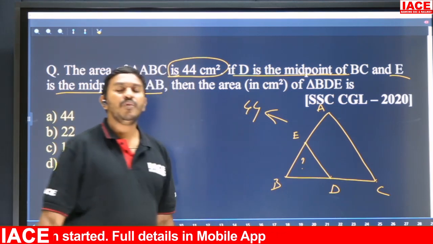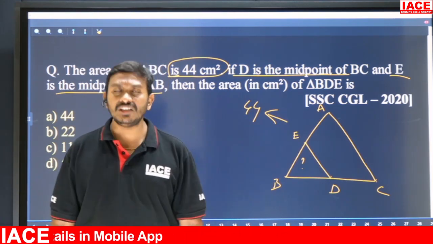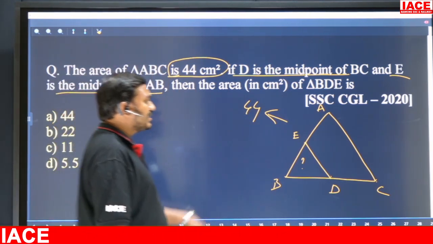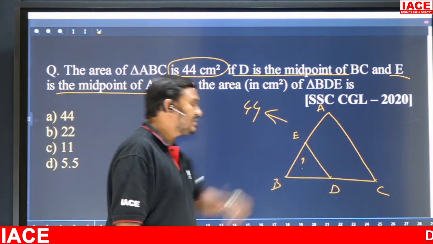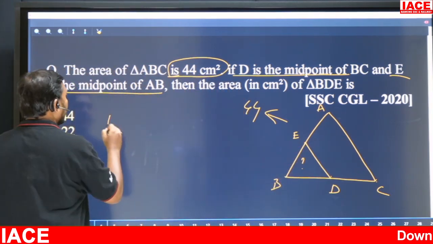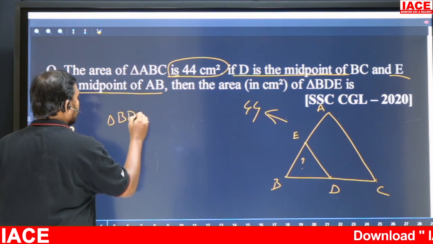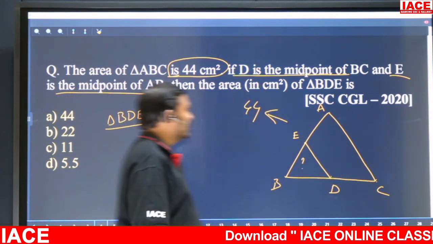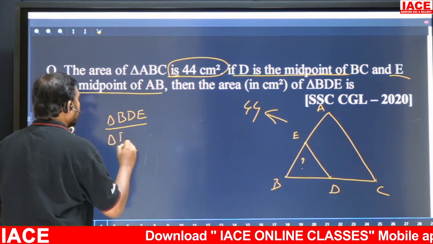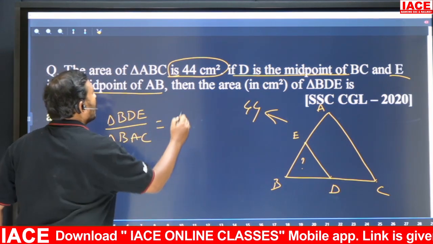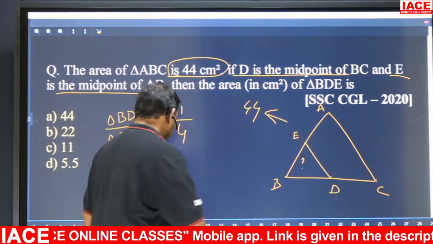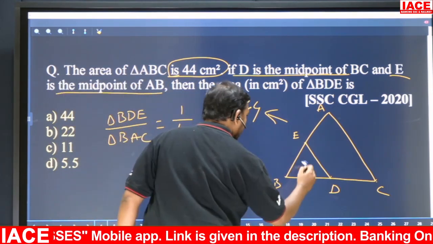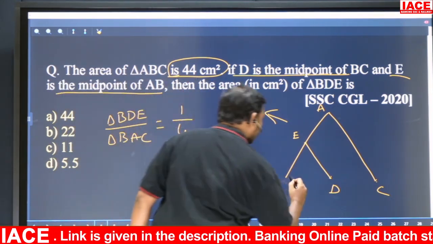Very simple. The midpoint theorem, point number 3, is what it is telling. Two triangles are there. What are the two triangles? Triangle BDE and the bigger triangle BAC. Both are in what ratio? 1:4 ratio.